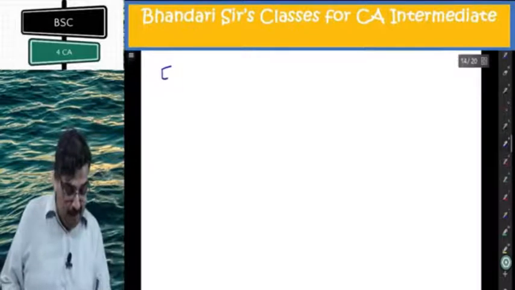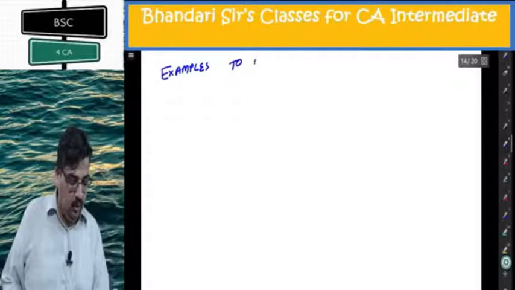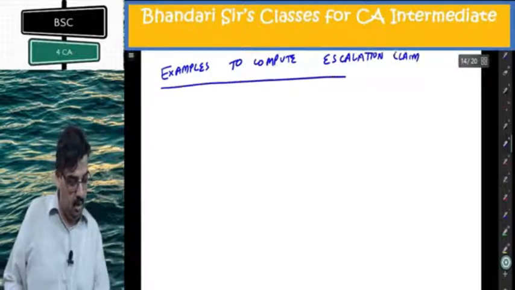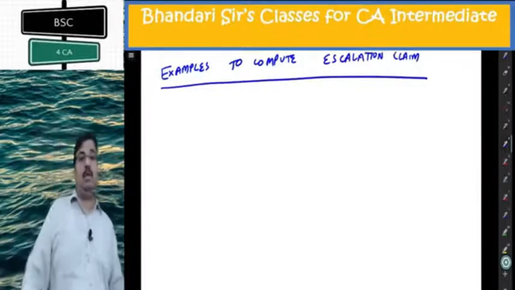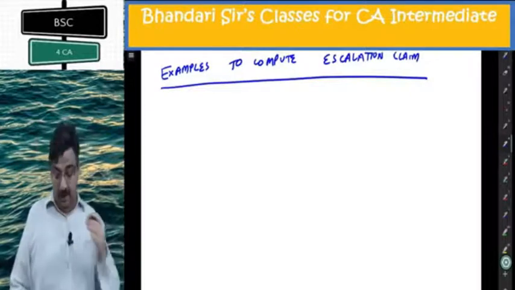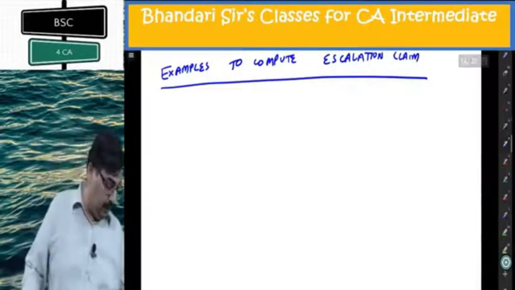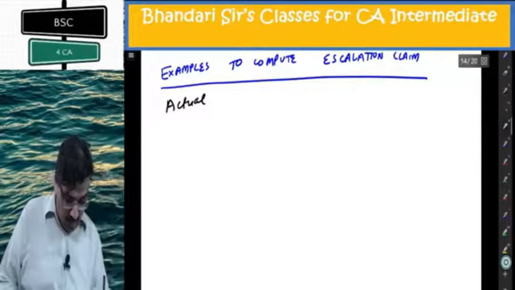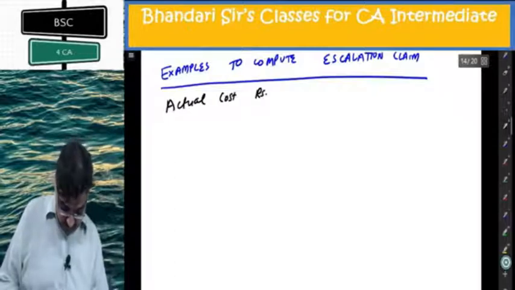Making some examples to compute the escalation claim. I'll make a few columns in a tabular form which will help you understand this. I'll take some different examples. I first assume data: actual cost rupees 1 lakh.